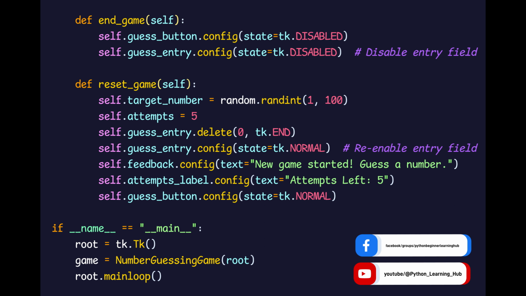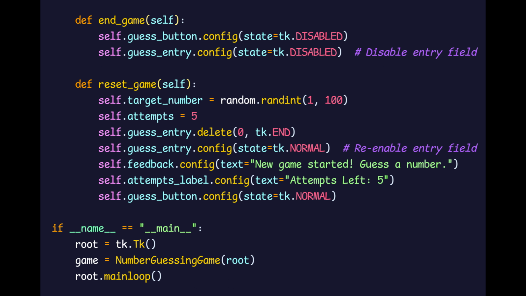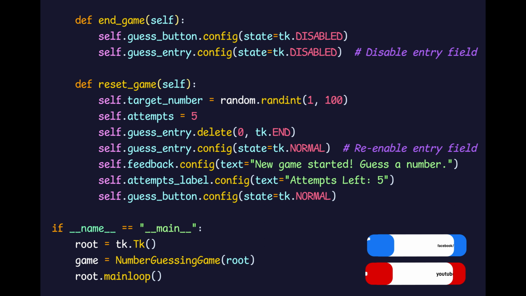In the realm of Python and tkinter, every line of code is a story, every function a character in this digital play. As we conclude today's tale, remember, the magic of programming lies not just in the code, but in the joy and learning it brings to both the creator and the user.